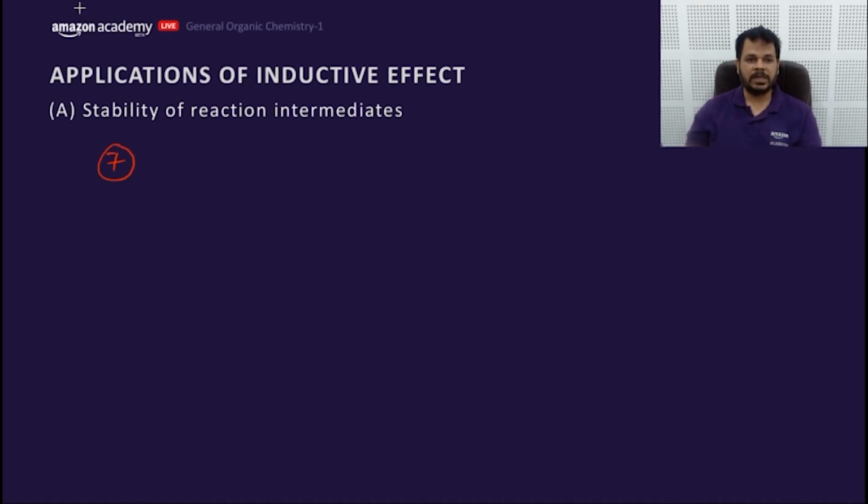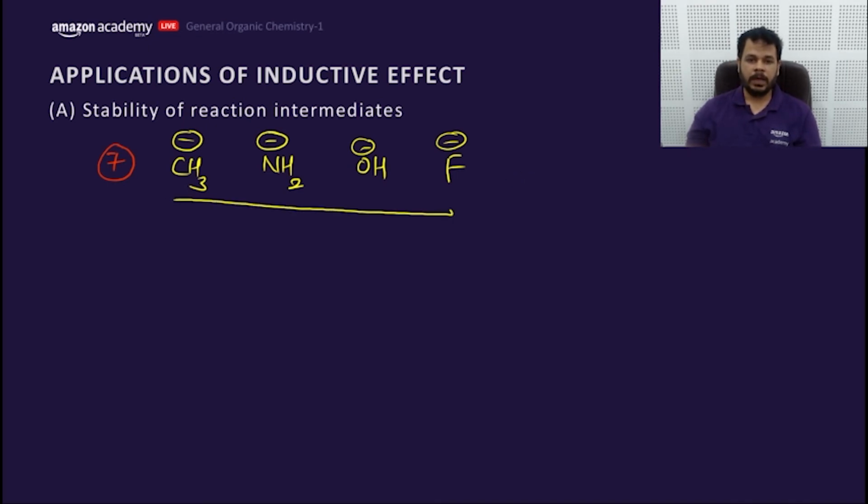When negative charge is not on the carbon only, suppose it is present on different atoms of a period. If it is present on different atoms of a period, there are two factors when you're moving in a period.